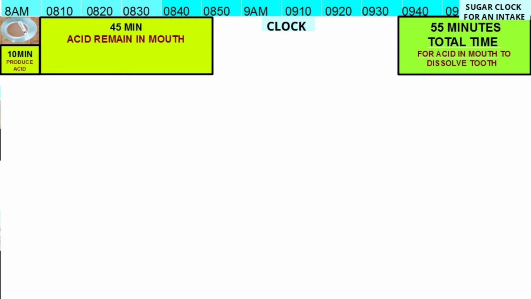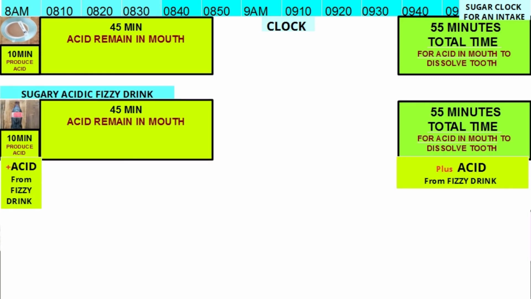The answers. Having tea with 5 grams of sugar over 10 minutes has a sugar clock of 55 minutes. Having sugary fizzy drink over 10 minutes has the same sugar clock of 55 minutes. But fizzy drinks also have their own acid. So sugary fizzy drinks have a much worse risk of tooth decay.